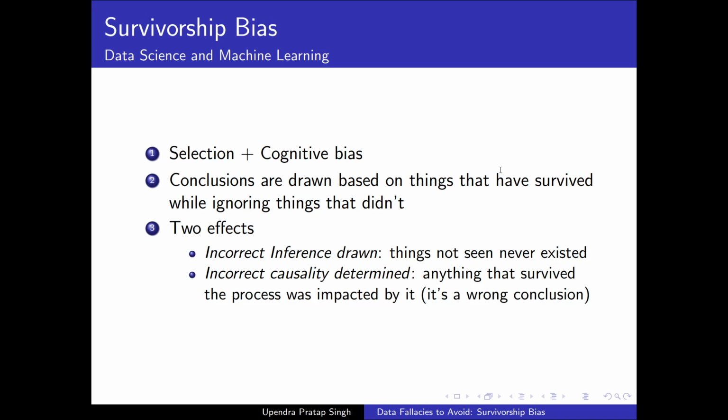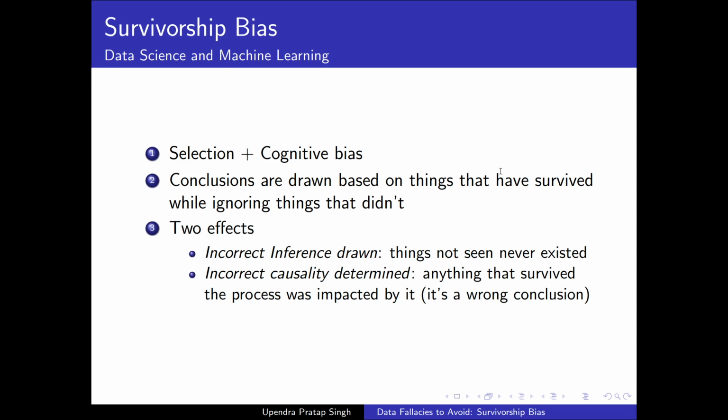So what could be the consequence? The consequence is basically a result of selection and cognitive bias. First of all, there is selection bias, because we are only looking at the successful data points, the ones that fit a particular hypothesis in some way, and we are ignoring all other data points. Because of this selection bias, there is a cognitive bias as a consequence, because we are more likely to believe that those data points are the only ones available to model the data. So what are the effects of this survivorship bias?